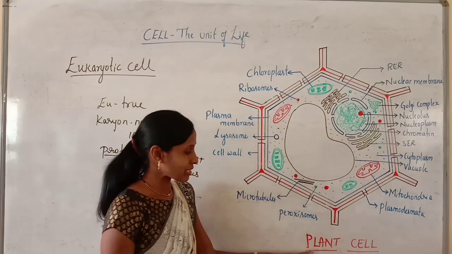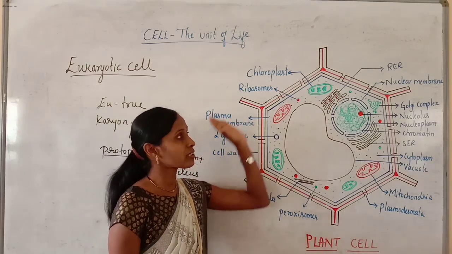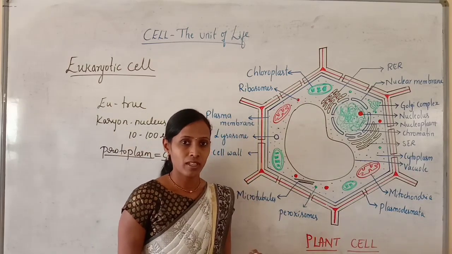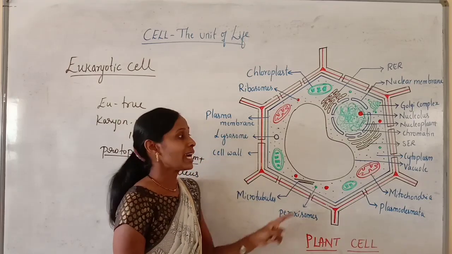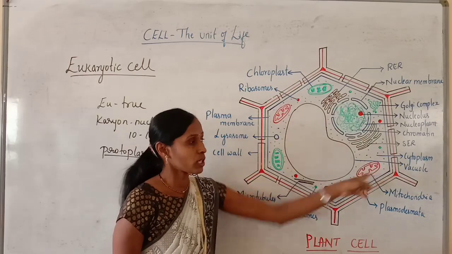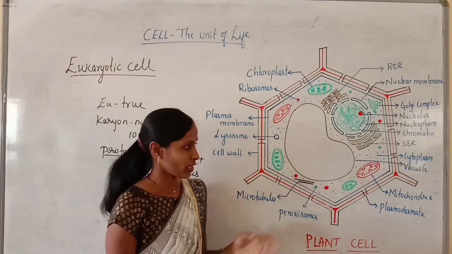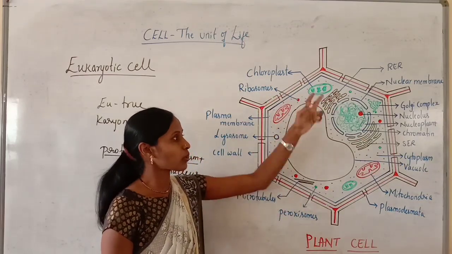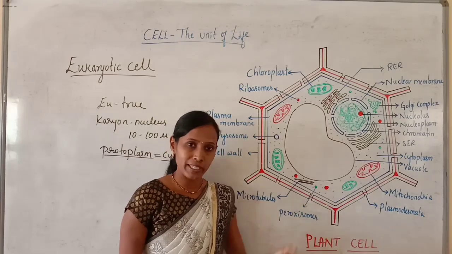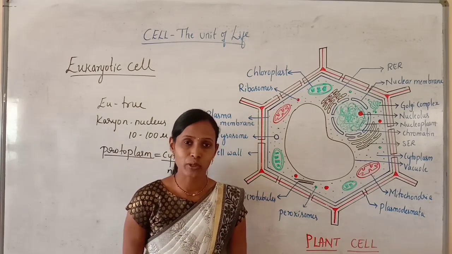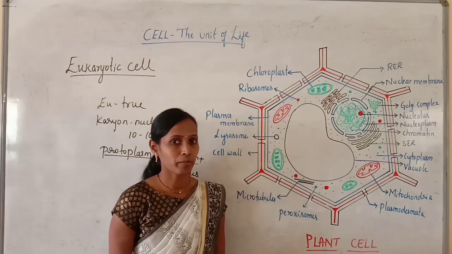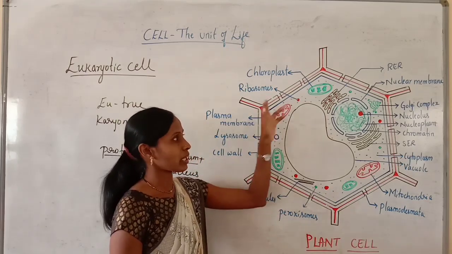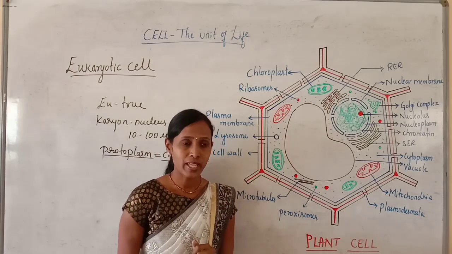So why do we study the plant cell? Just look at the shape of the cell. In case of a plant cell, the shape of the cell is usually either hexagonal or polygonal. Here you can see a hexagonal shaped structure. It may be hexagonal, sometimes rectangular, and most of the time it is polygonal. But usually it is hexagonal in shape.